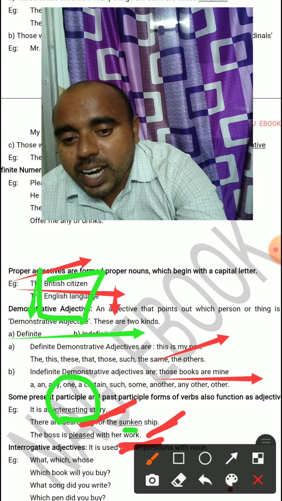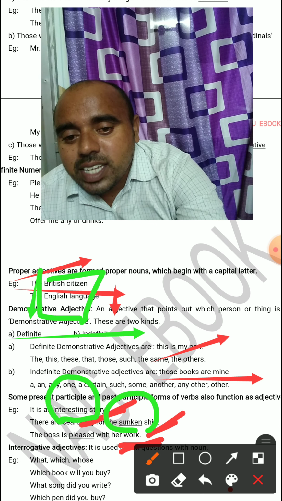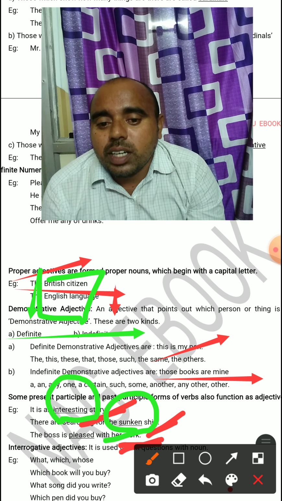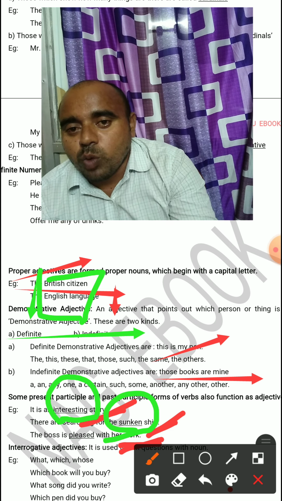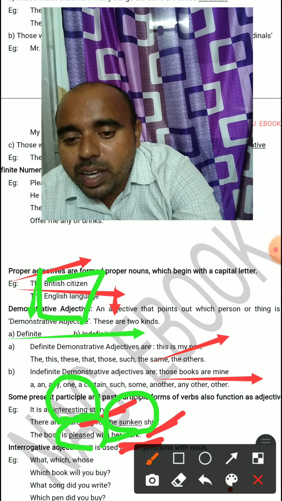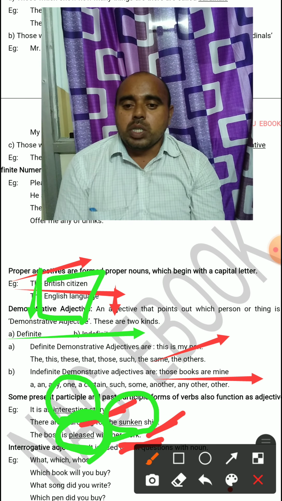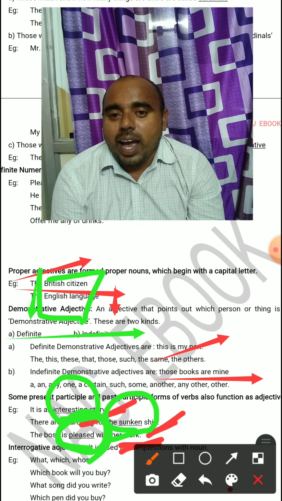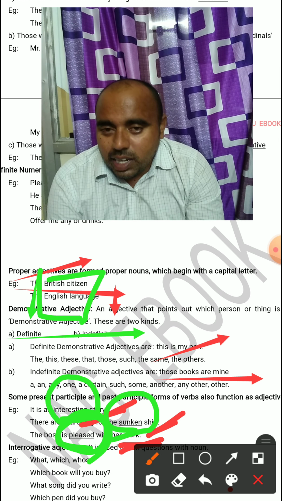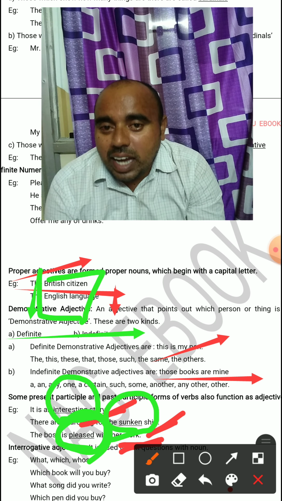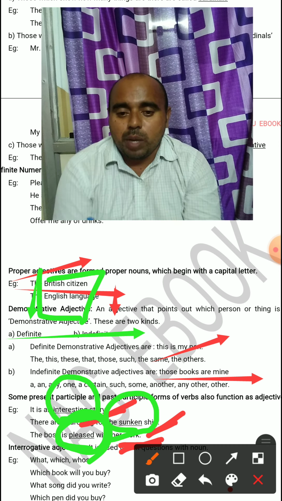We can say that Titanic is a sunken ship. The boss is pleased with the work. Then what is the work status? Pleased. He was very happy. So some present participles or past participles act as adjectives. Okay, my dear.